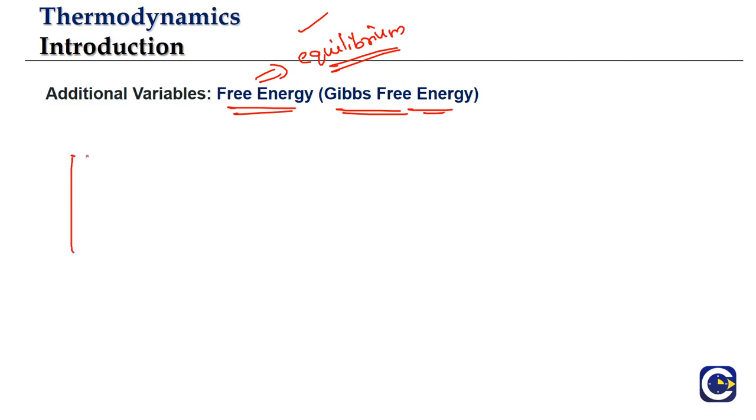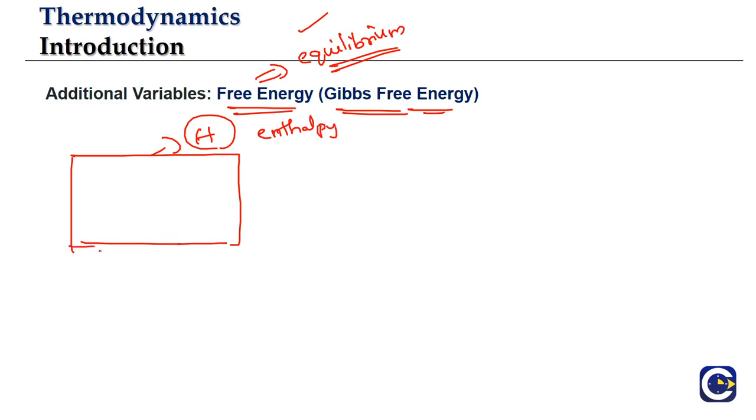What we said is, if you have any system, it has a total heat content, which is indicated by what? The enthalpy. So the total heat content is indicated by the enthalpy term. In that, there is some energy which is associated with the randomness of the particles that cannot be used for any other thing. The remaining part is only the useful part.